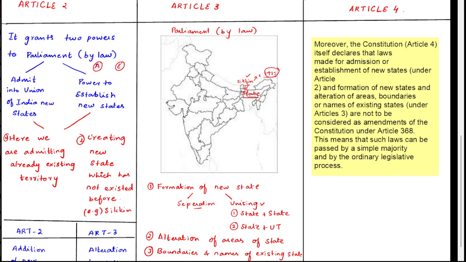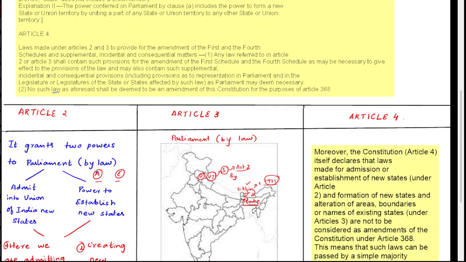So this is one of the important aspects. For existing territory, we can give the example of Delhi, which is a union territory. In future, if you want to make it a state, then you can use Article 2. That means the Parliament will use Article 2 of the Constitution, and by law, it will make it a state. So what is the difference? You are making an existing union territory into a state. Here you are acquiring some territory from a foreign country and making it a state. So that's the difference between acquired territory and existing territory. So this is about Article 2.